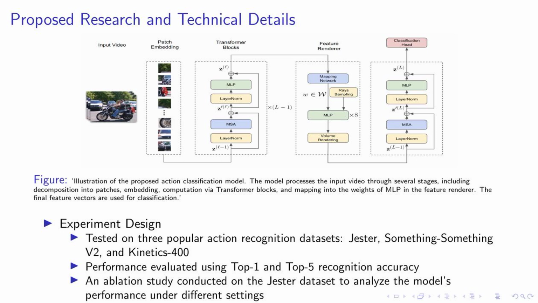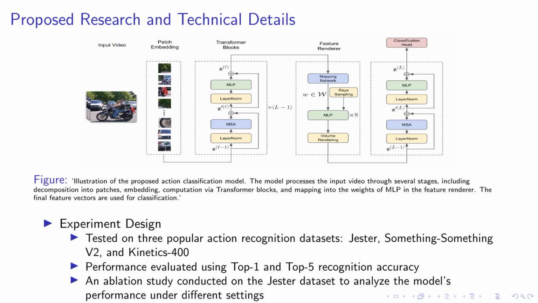Moving on to our experiment design, we tested our model on 3 popular action recognition datasets: Jester, Something-Something V2, and Kinetics 400. We evaluated the performance using Top-1 and Top-5 recognition accuracy. To further understand our model's performance, we conducted an ablation study on the Jester dataset under different settings.